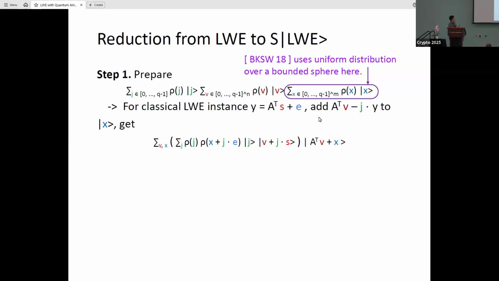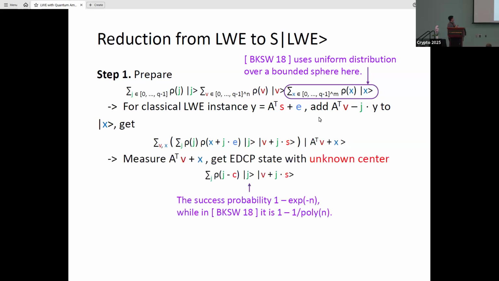Then we add the classical LWE instance into this state and measure the third register. We will get an EDCP state with an unknown center C. In our work, the success probability is overwhelming, while in BKSW18 it is one minus inverse polynomial. This is the benefit of our reduction.